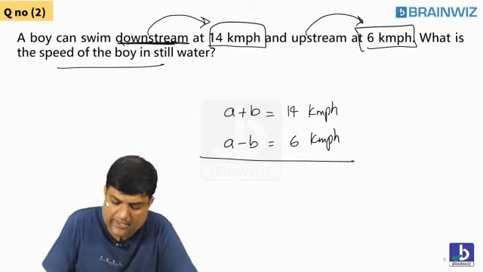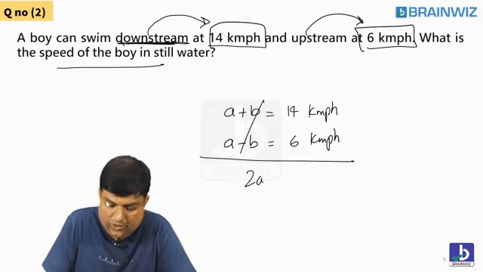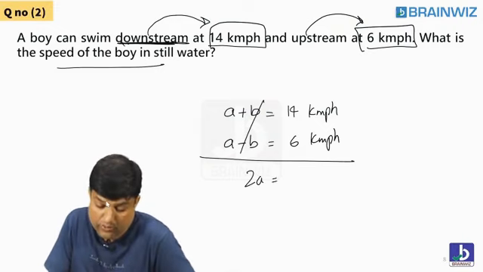Okay, so let's cancel this one. These two will get cancelled. This 2A is equal to what? 2A is equal to 20. A is equal to what? 10 kilometers per hour.